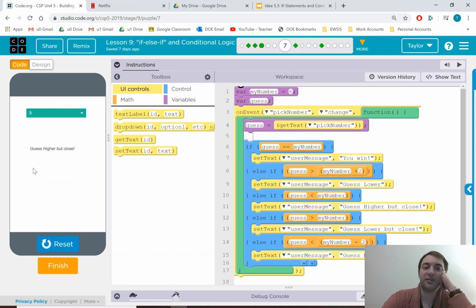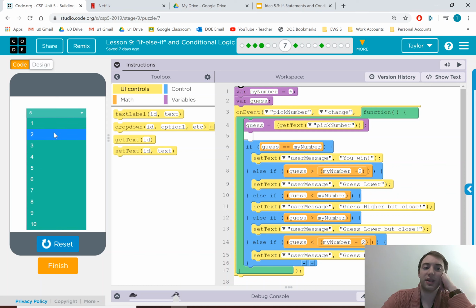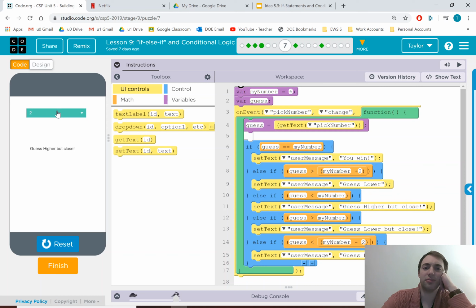If I guess 5, higher but close, cool. If I guess 2, higher but close, what? That's weird. Higher but close, you win. Wait a minute, this is weird. 5, guess higher but close, guess higher but close, guess lower but close. But 1, guess higher but close. 1 is not close to 6. Not at all. So what happened?